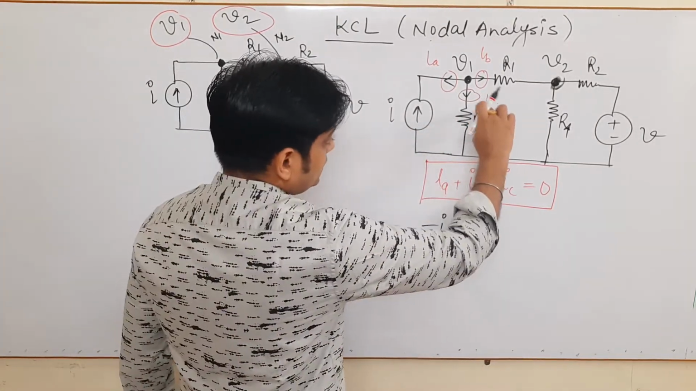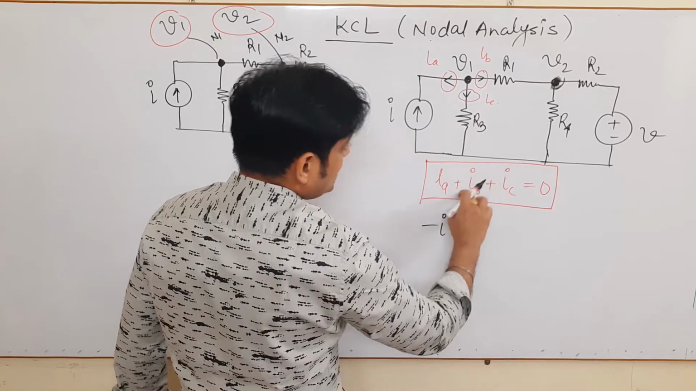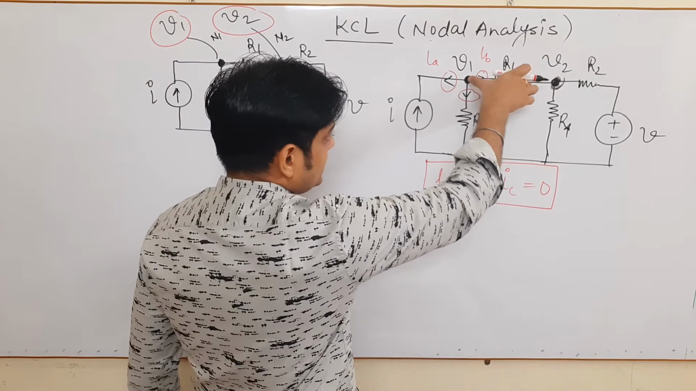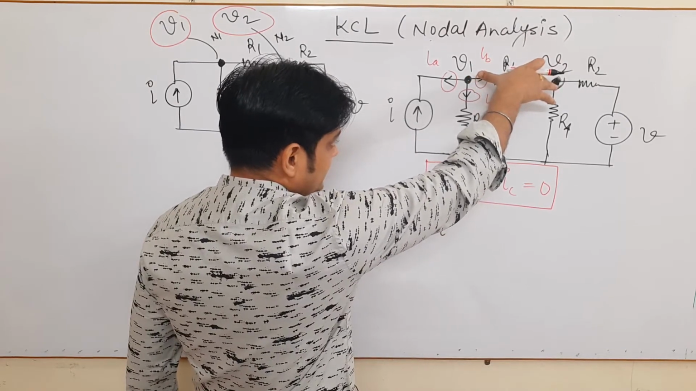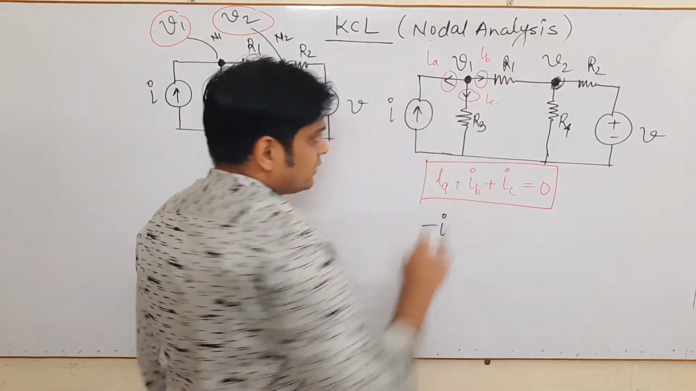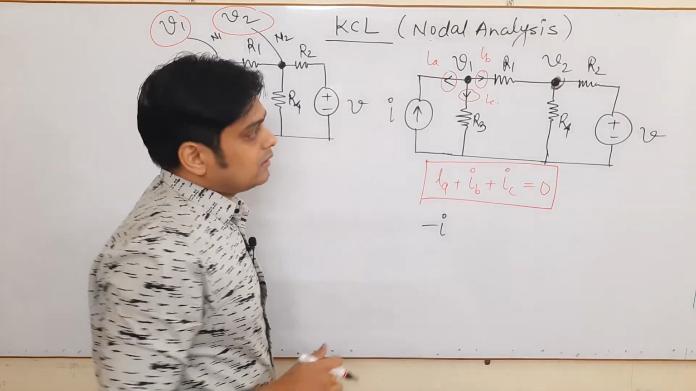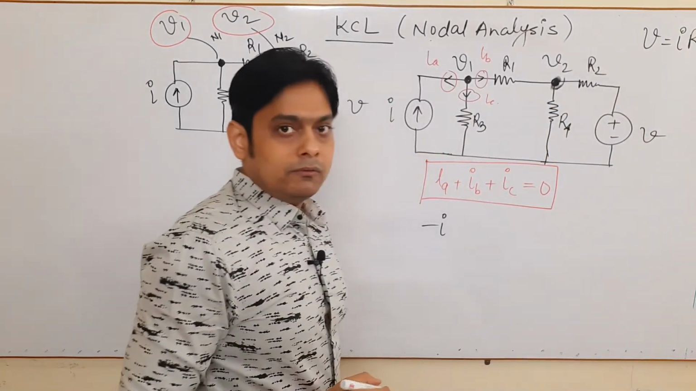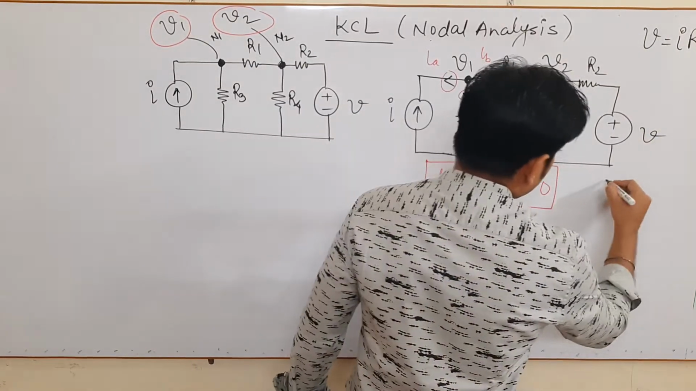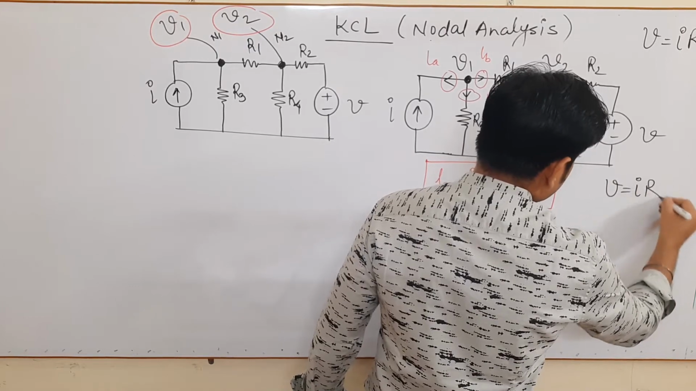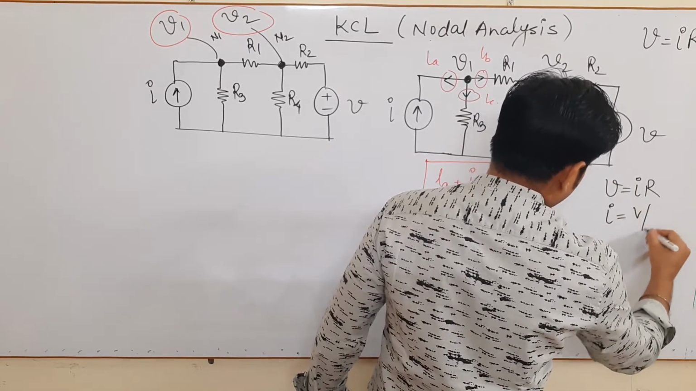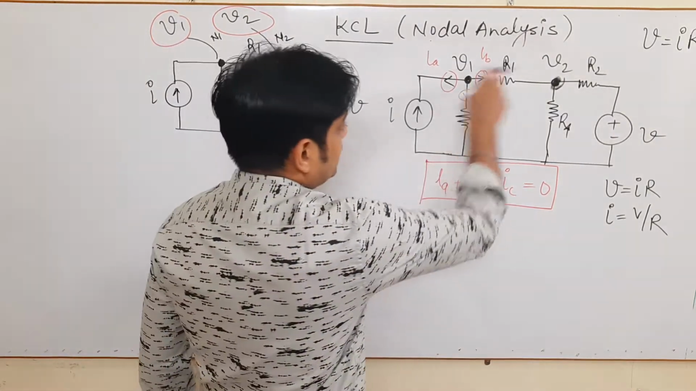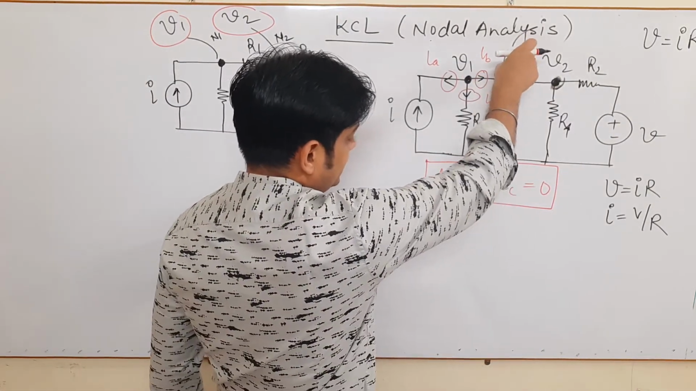If you talk about the current IB, so what is the current? This current is basically the voltage difference present in this branch divided by the particular resistance. Okay, V is equal to IR. So I is V by R. So yes, what is the current here? The difference of voltage divided by the resistance.